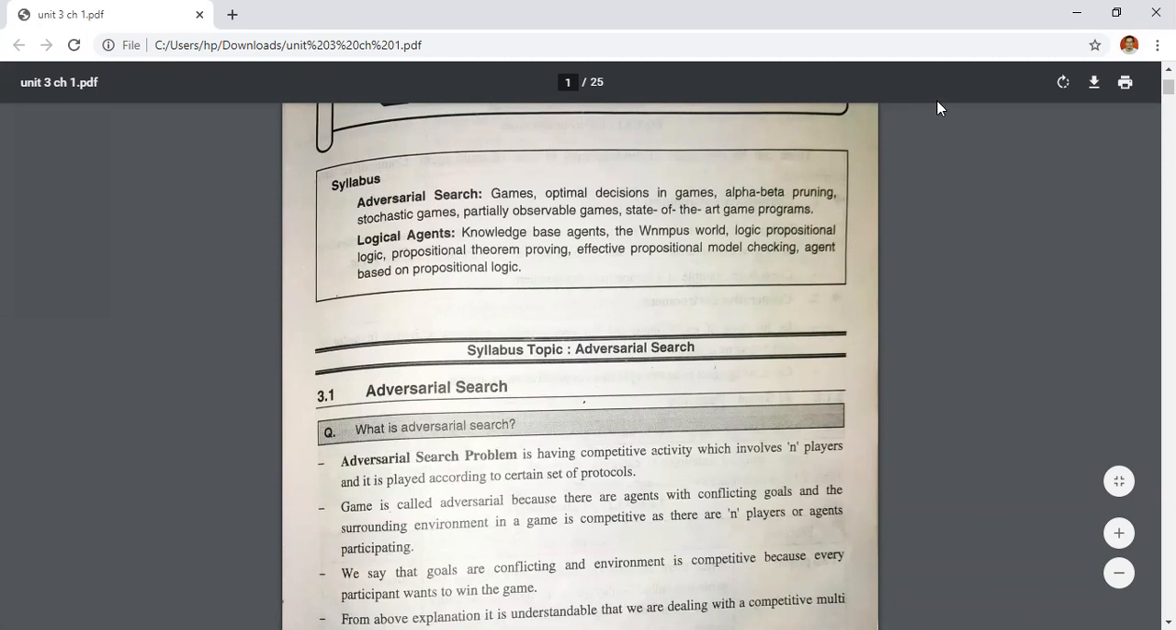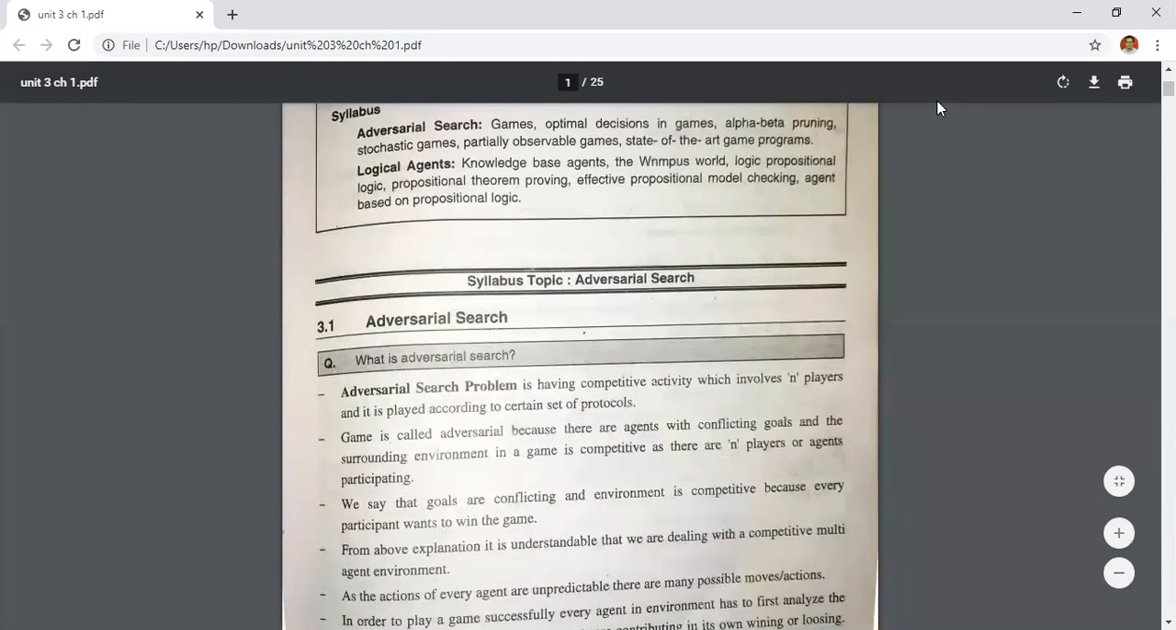In unit number 3, we'll learn about game programming. Game programming means we will learn multiple types of games: single agent, multiple agent. An adversarial search problem has competitive activity which involves n players and it is played according to a certain set of protocols. A game is called adversarial because there are agents with conflicting goals and the surrounding environment in